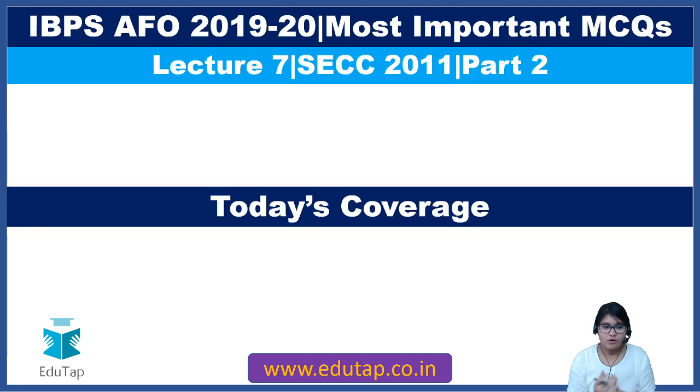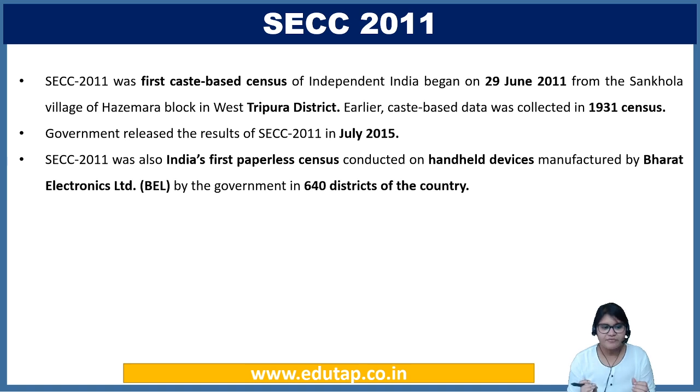Today SECC 2011 is going to be covered, in continuation of the previous lecture, lecture 6. Quickly, as I told you in the last lecture, it is the first caste-based census of independent India. This is very important, please keep this in mind. India's first paperless census, this is also important, and it was conducted in 640 districts of the country.